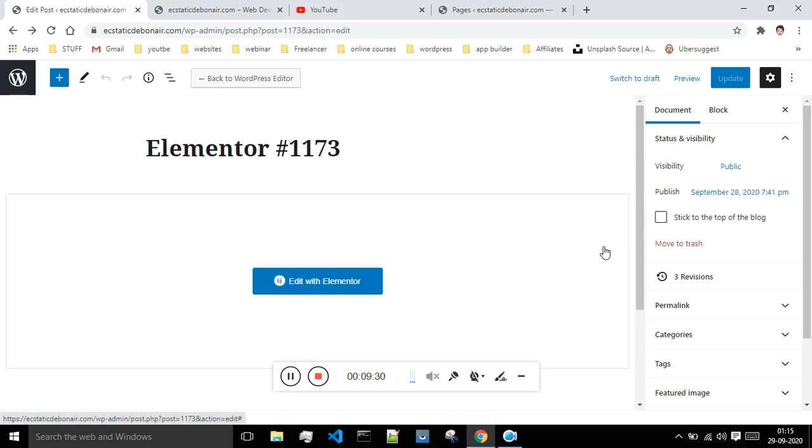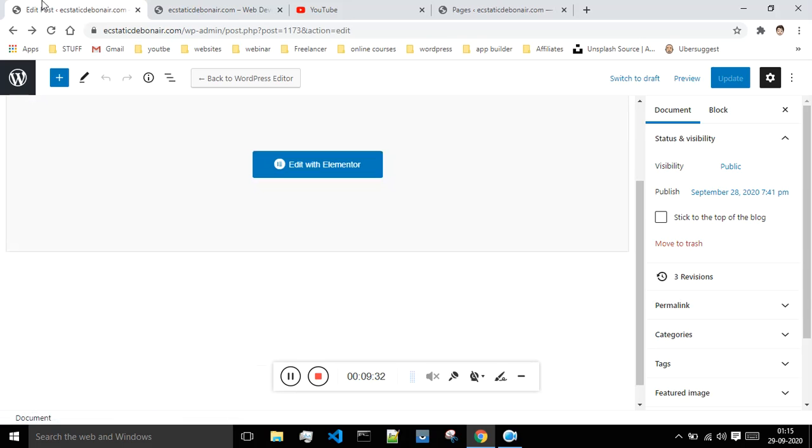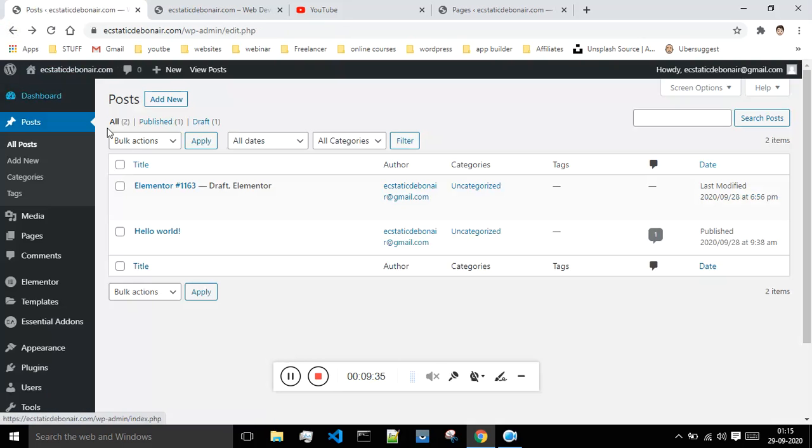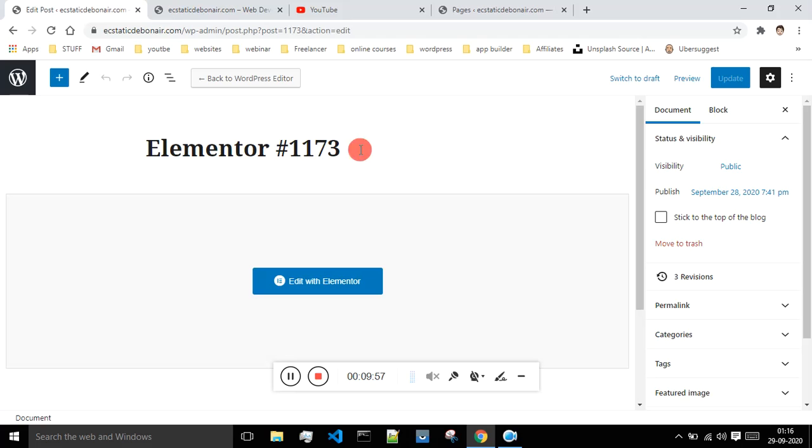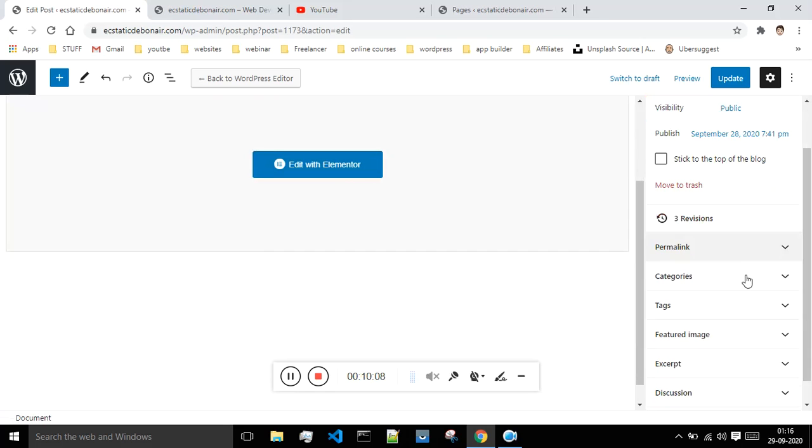Okay, so this was that post. Let me just go back and refresh this. Okay, so this was that post. It got the name as Elementor because we have added that with the Elementor. I will click on edit. Now you have to just give the name over here. I will say my first post. Whenever you are writing any post, you have to just give the name, and right